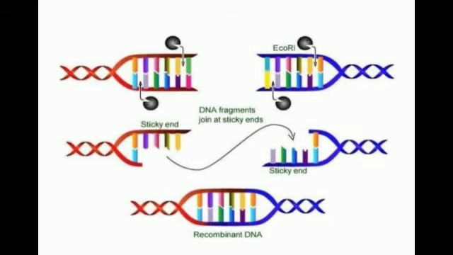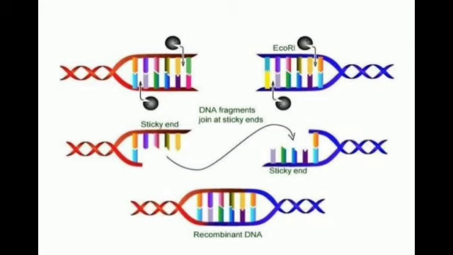After that they are extracted from the gel by the process of elution, and the purified DNA fragments produced are then used in constructing recombinant DNA.